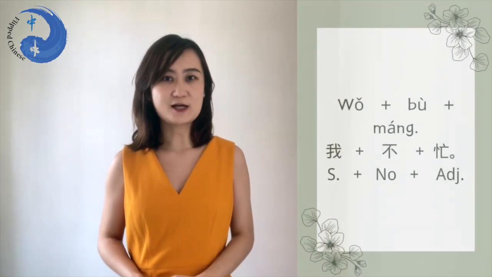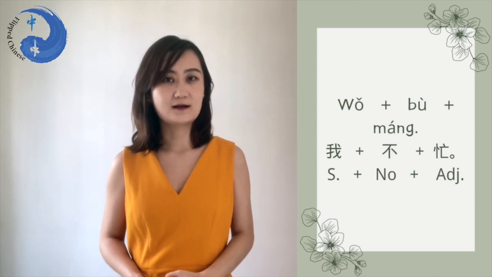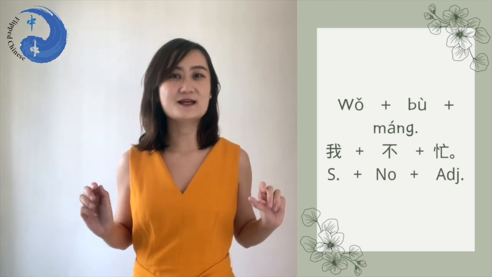Okay, and if I want to make a negative sentence, I also use the negative word 不, put it on the position of the degree adverb. So if I want to say I'm not busy, it will be subject, 我 and negative word 不. Last, adjective, 忙. So the whole thing will be 我不忙. Great. Now you already get the 2 basic sentence structures. You can use the first one to introduce something, and you can use the second one to describe something.